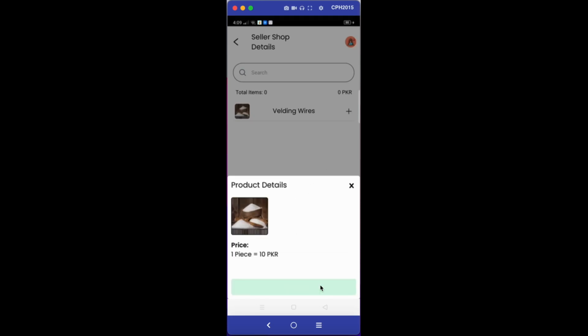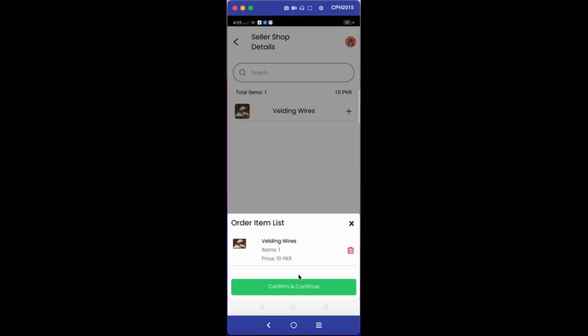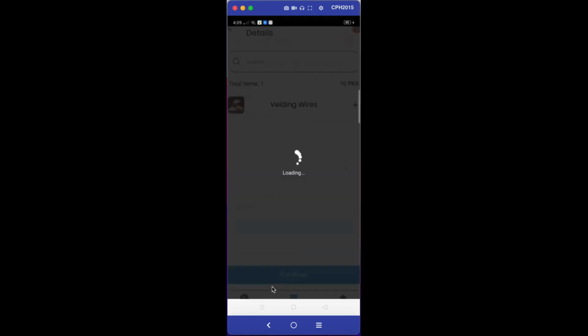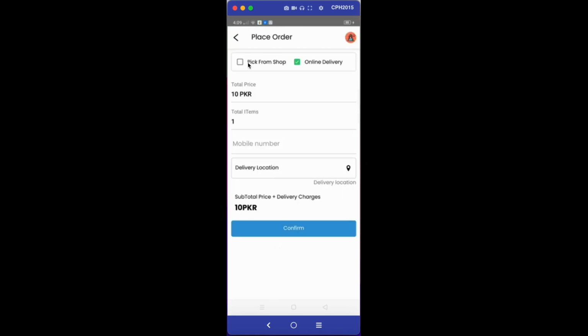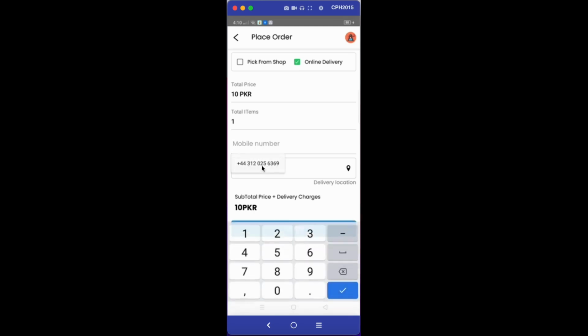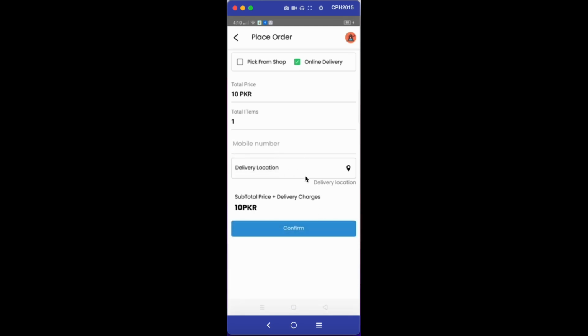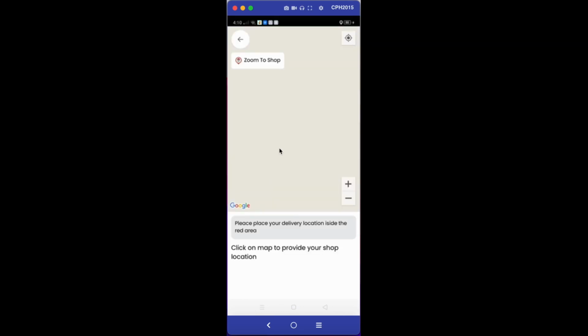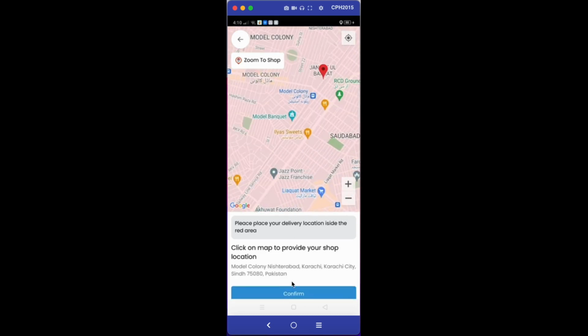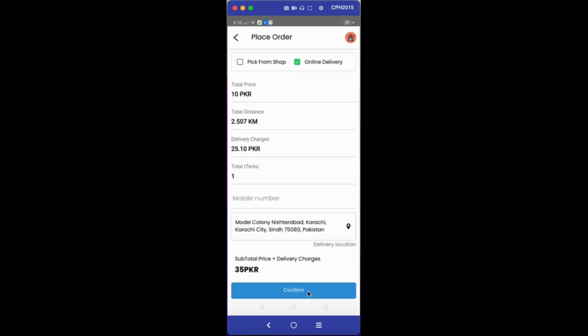Click on the plus button, click on add new cart, and click on the continue button. It will show you the items that you already added, and you can confirm it. Then there are two options: either you can pick it up from the shop, or if you want online delivery, then you have to provide your mobile number and the delivery location. Like you want delivery in this area. Now you can click on confirm.